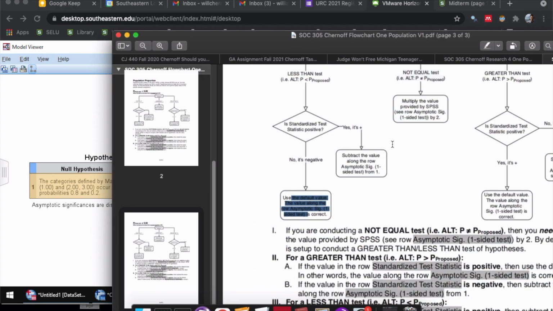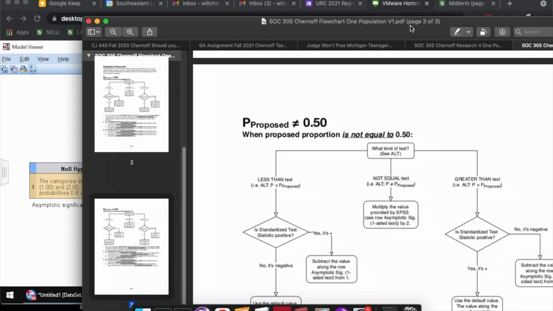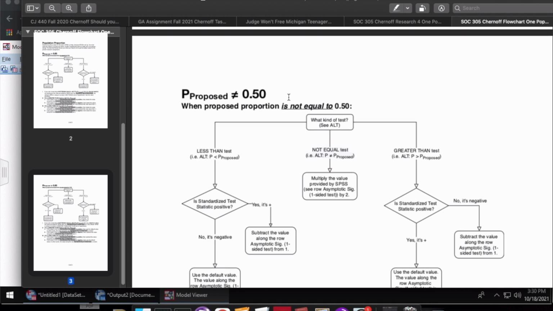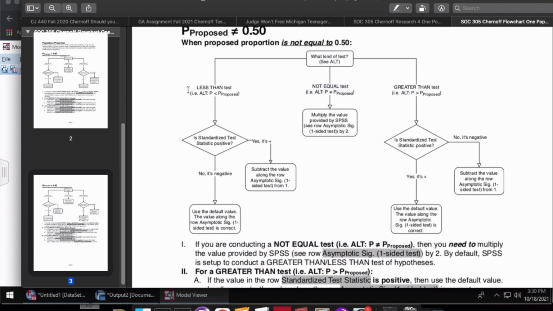So I go to my flowchart, and notice that we're doing a test where the proposed proportion for the population is something different from 0.5. In this case it's 0.8. We then have to look at the alternative test. Here we're doing a less than test because we're claiming that the true proportion in the population is less than what has been claimed.